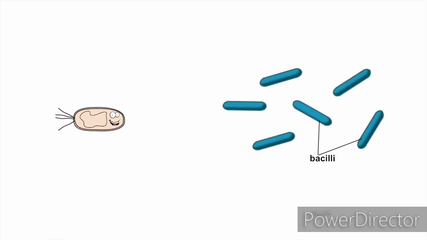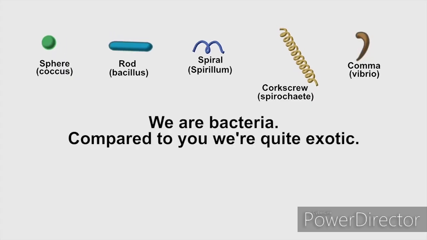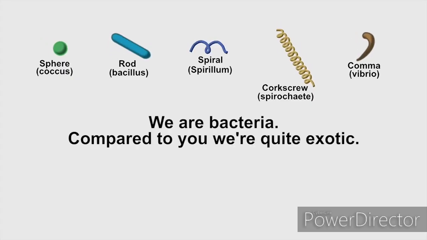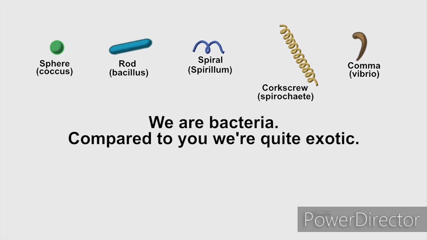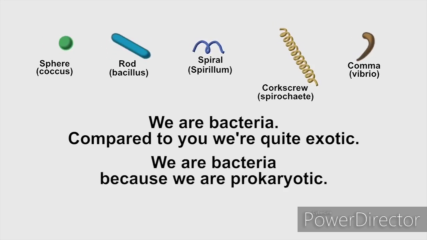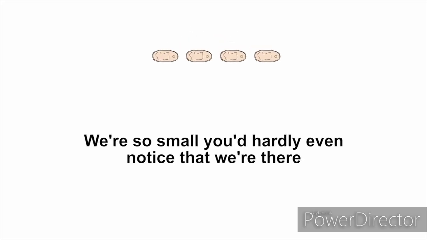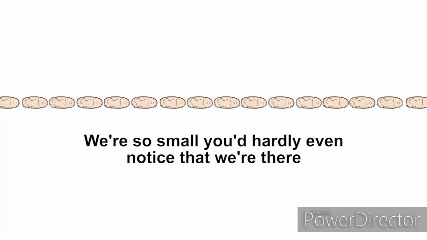Some of us are tiny rods, known as bacilli. Some of us are tiny spheres, such as streptococci. We're so small you'd hardly even notice that we're there.